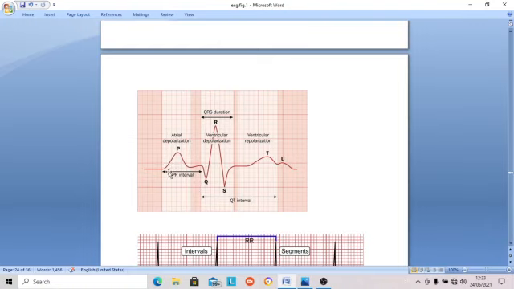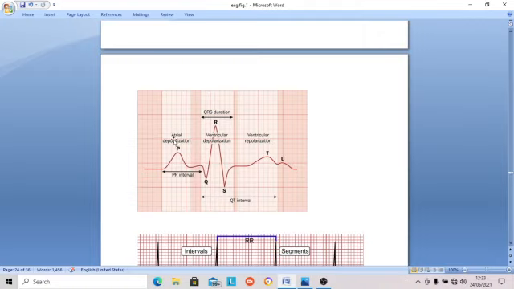You will only record the difference of potential between two spots. So you will record only when the depolarization is going on in both atria.